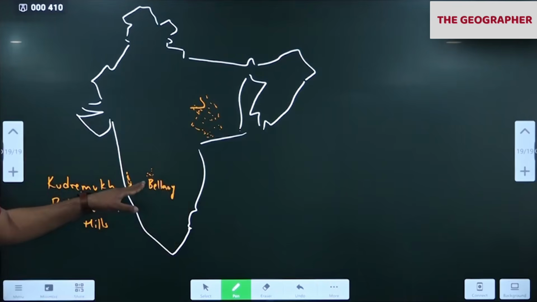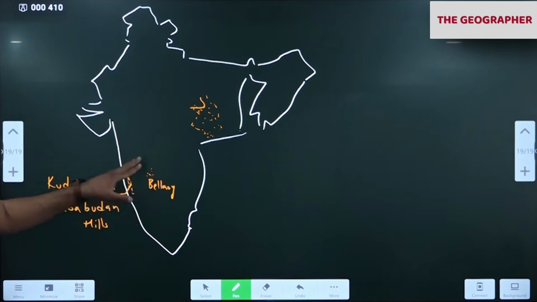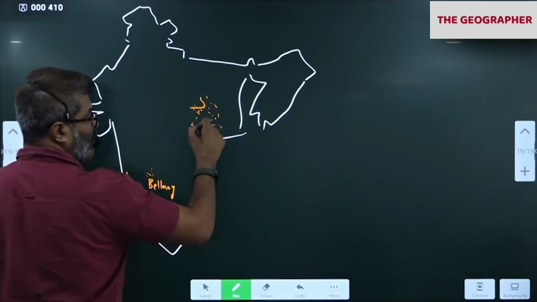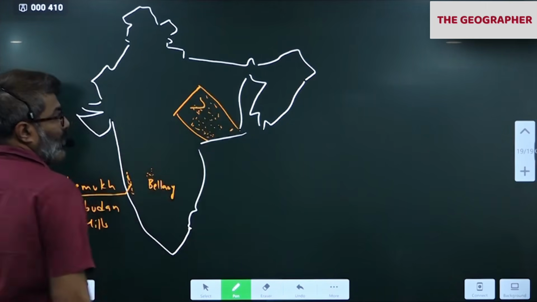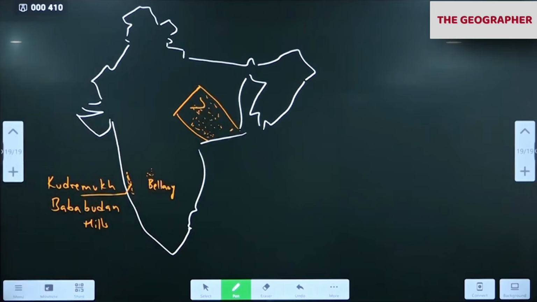We will get magnetite, hematite. Best quality iron ore. Best quality iron ore here. And then Odisha. Rest is all this belt. Odisha, Jharkhand, Chhattisgarh belt. Okay. So the largest concentration of iron ore is found here in this belt.